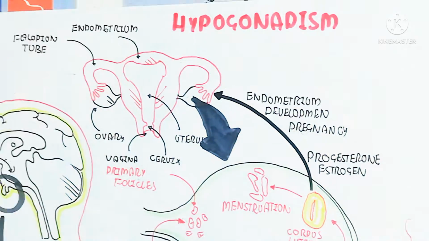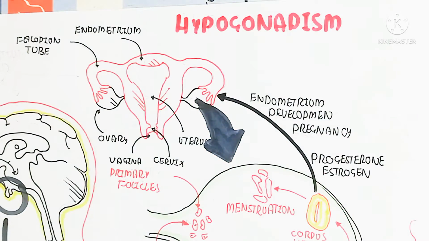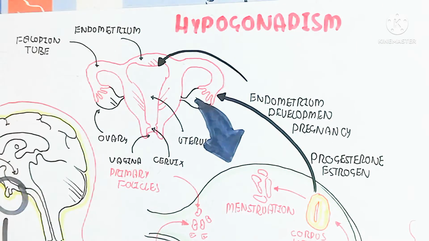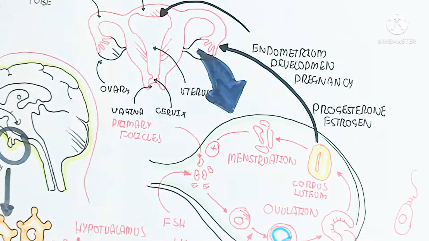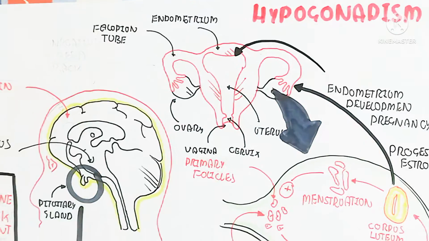Basically the corpus luteum produces progesterone and estrogen, with estrogen produced from the ovary, and endometrium development and pregnancy retention occur through these hormones.